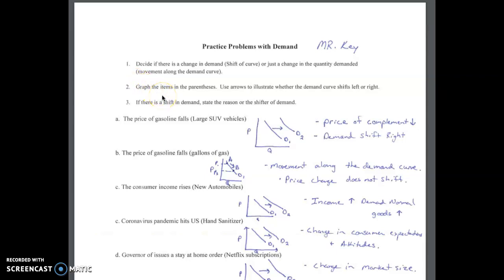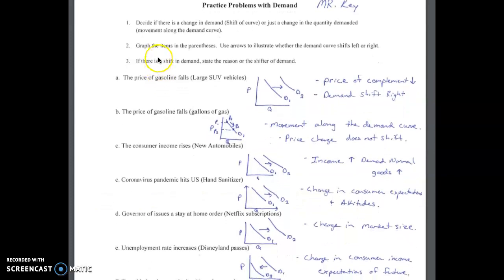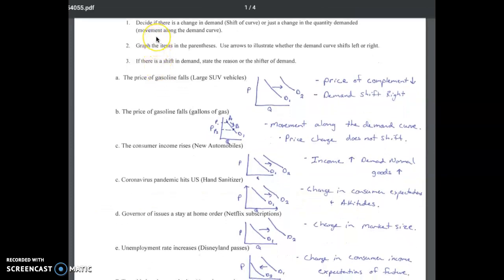Alright, here are the answer keys for last week's assignments number 1 and number 2, practice problems with demand and practice problems with supply. So you can take a look and see how you did. Remember, we're looking to decide if there's going to be a change in demand or a shift in the demand curve depending on the scenario that was given.